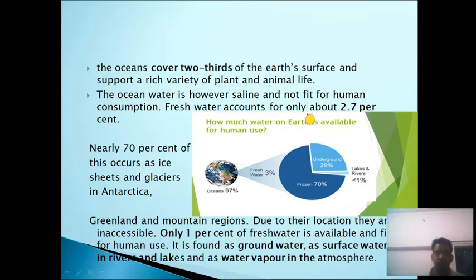So fresh water accounts for only 2.7%, of which 70% occurs in the ice sheets and glaciers in Antarctica in frozen form, Greenland and the mountain regions. So these are not accessible for human beings. So only 1% of the fresh water is available and fit for human use. So it is found in groundwater, as surface water in rivers and lakes, and as water vapor in the atmosphere. And in this diagram,